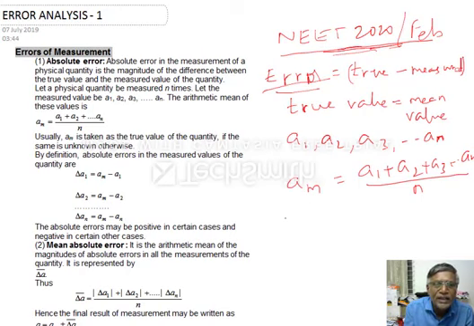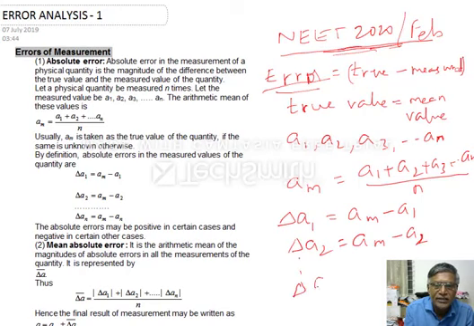Then absolute error is nothing but in each measurement you will be having some error, delta A1, suppose. So delta A1 is equal to AM minus A1, delta A2 is equal to AM minus A2, so on.